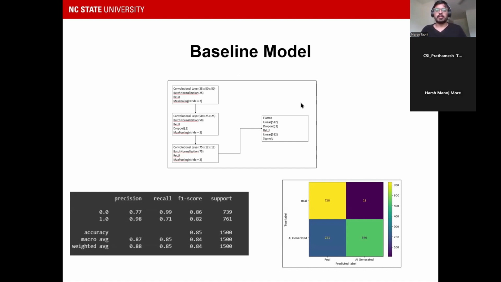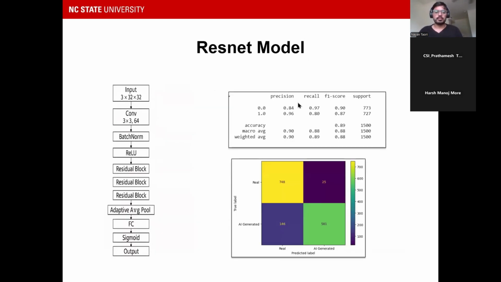Now considering the results we had obtained from the baseline model, the second model that we used was the ResNet model. ResNet is a residual network, a deep convolutional neural network, which is an innovation where residual blocks have skip connections and allow gradients to flow back more easily during backpropagation. ResNet-18, a variant of 18 layers, has been used in this project.